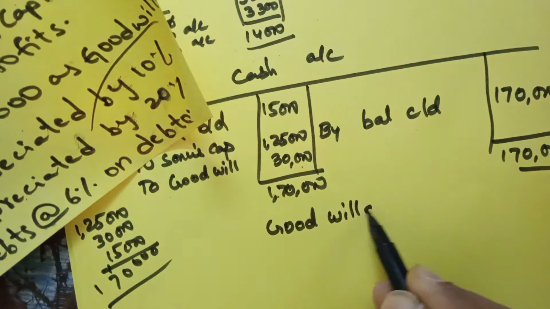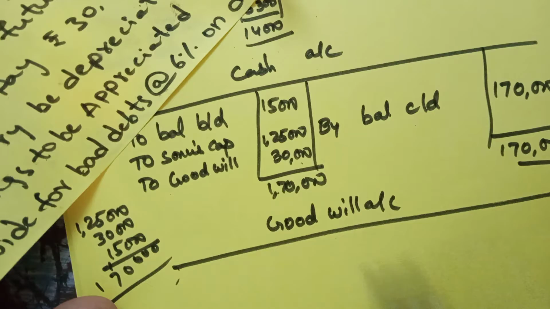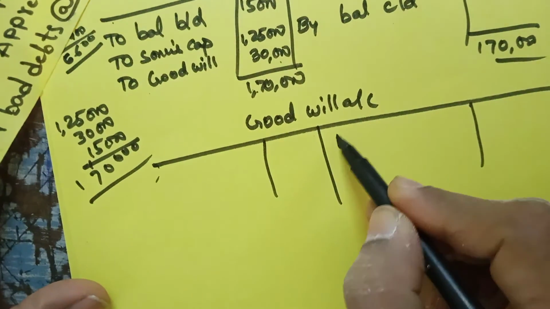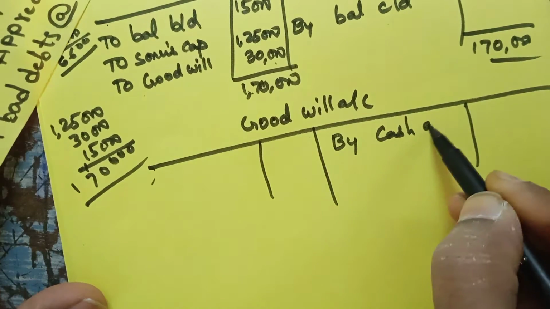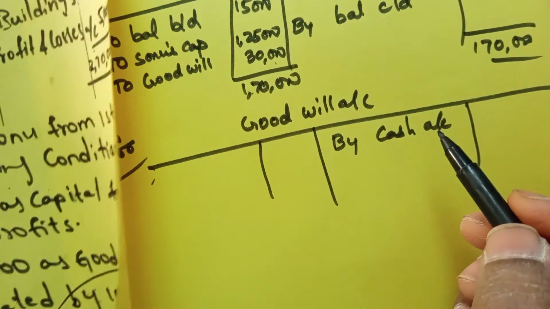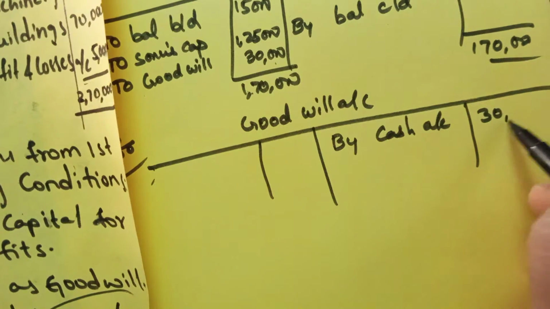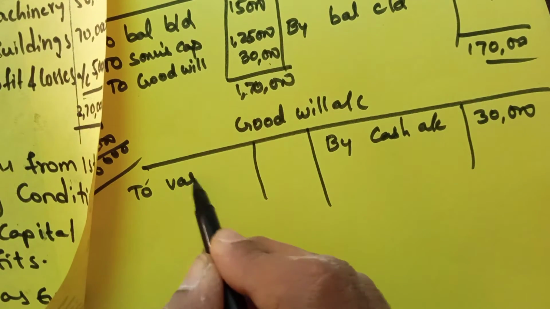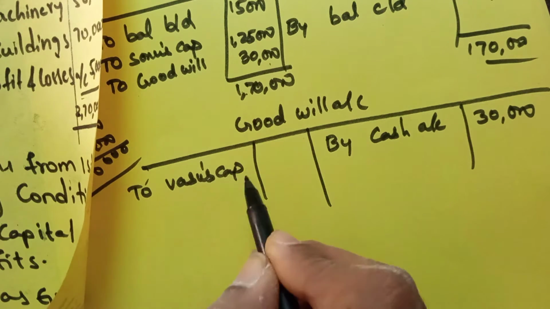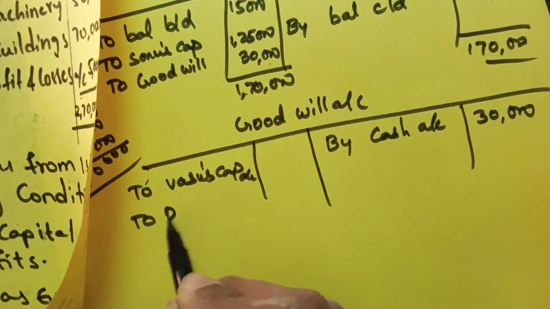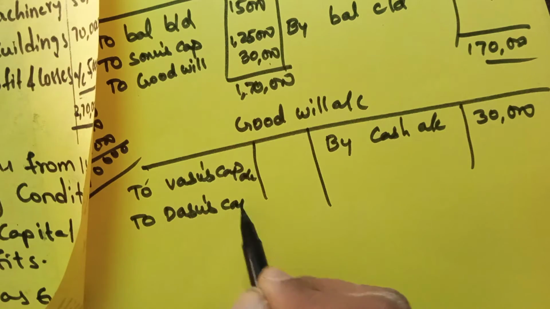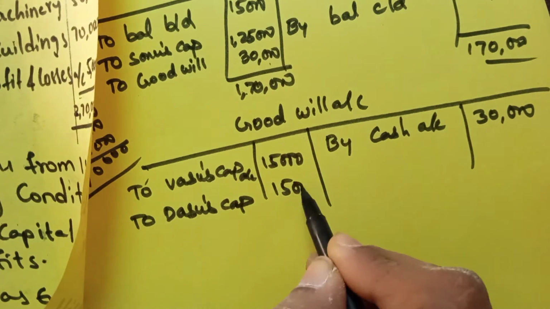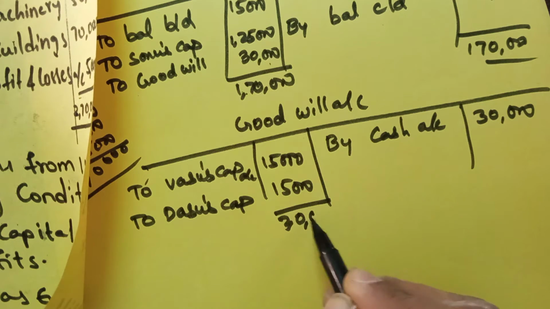Goodwill account. Goodwill is coming in the form of cash. Sonu is bringing goodwill in the form of cash. So by cash account, goodwill amount is 30,000. So it is distributed to two old partners, to Vasu's capital account and to Dasu's capital account. 30,000 half is 15,000, 15,000. So 30,000.